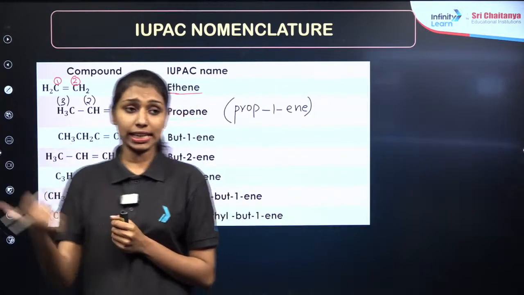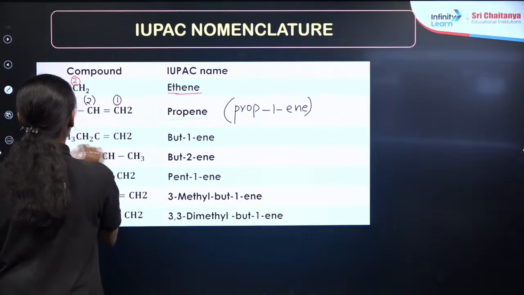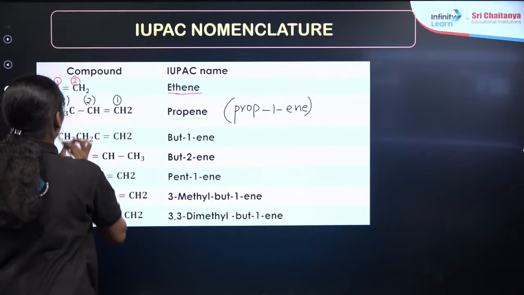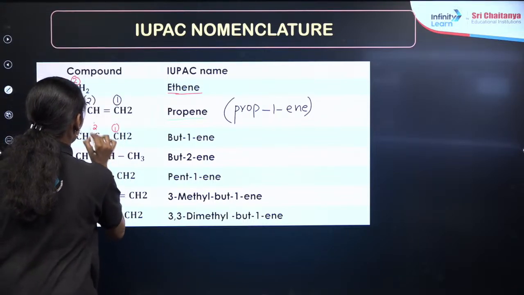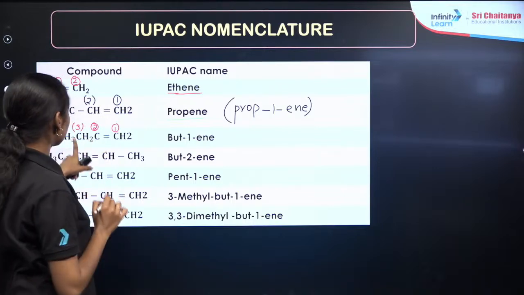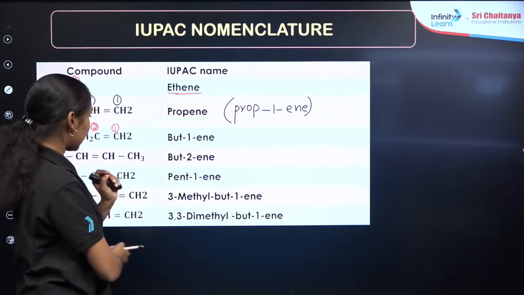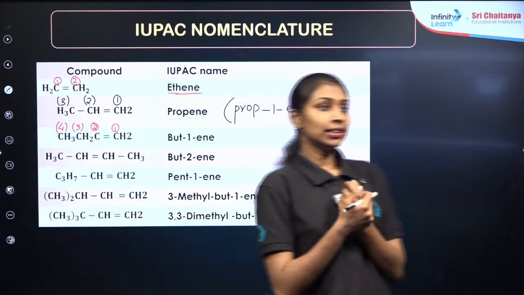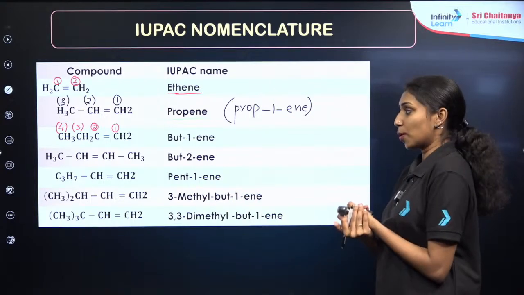Okay, then what about the third compound, right? Here it will be 1, 2, 3, 4, right? Numbering starts from the double bond side. So it will be but-1-ene or butene, right? Clear? Then what will be the name of the next compound?